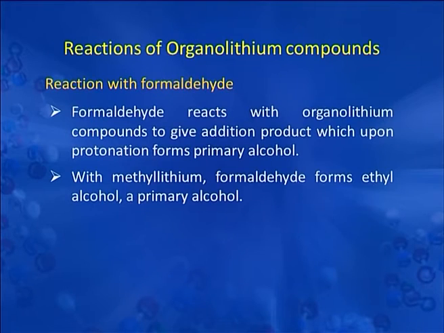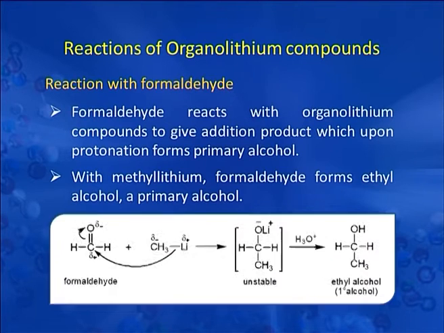Formaldehyde reacts with organolithium compound to give an addition product, which upon protonation forms a primary alcohol. With methyl lithium, formaldehyde forms ethyl alcohol, which is a primary alcohol. This is formaldehyde reacting with methyl lithium to form this lithium alkoxide, which upon protonation forms ethyl alcohol, a primary alcohol. So, starting from formaldehyde, we are getting a primary alcohol.